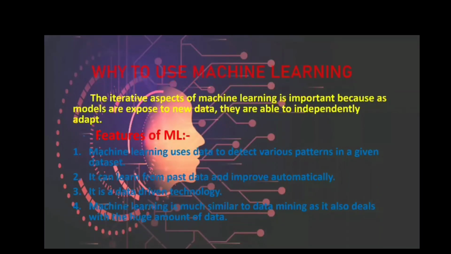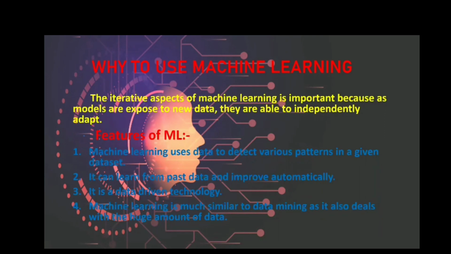Then the next slide is why to use machine learning. We have to know why we should use machine learning. The iterative aspect of machine learning is important because as models are exposed to new data, they are able to independently adapt. When we make our software and give it some data, after that if we need to add something, we cannot. But machine learning provides that facility to enter new data. This is one of the very useful things of it.